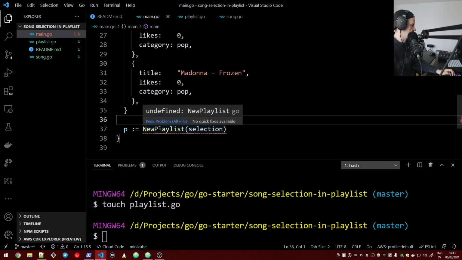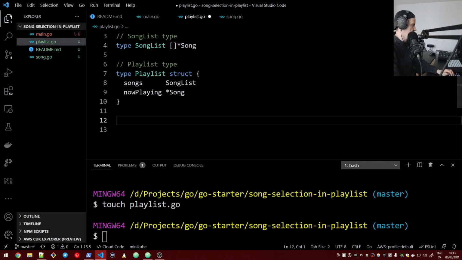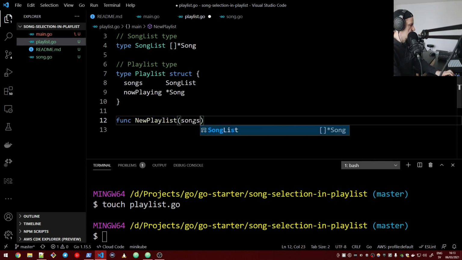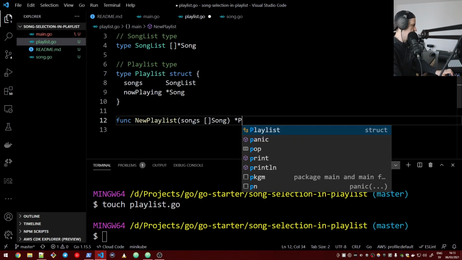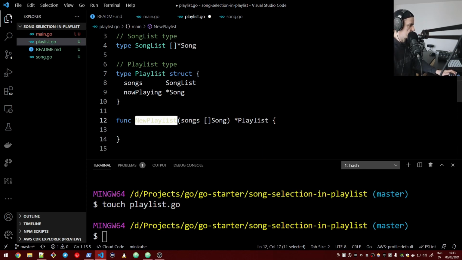Of course, this function does not exist. It's not defined, but we will define it right now. We'll say func new playlist. What this takes as argument is an array of songs, and it returns a pointer to a playlist.